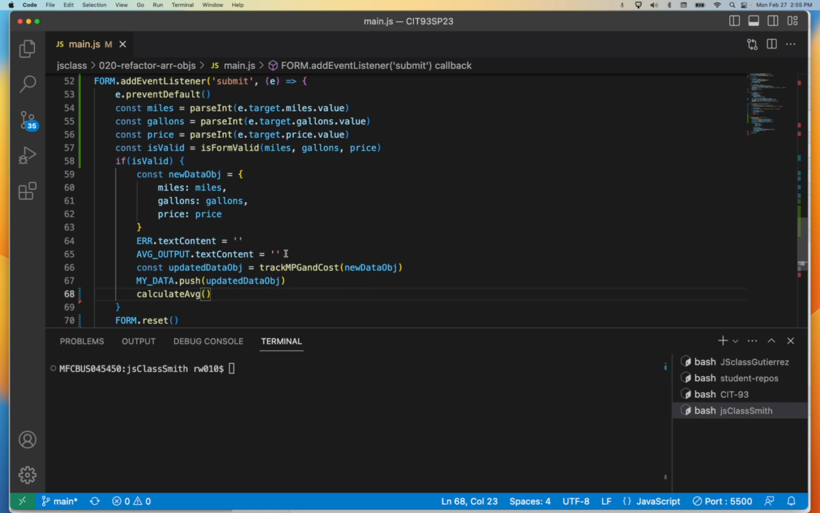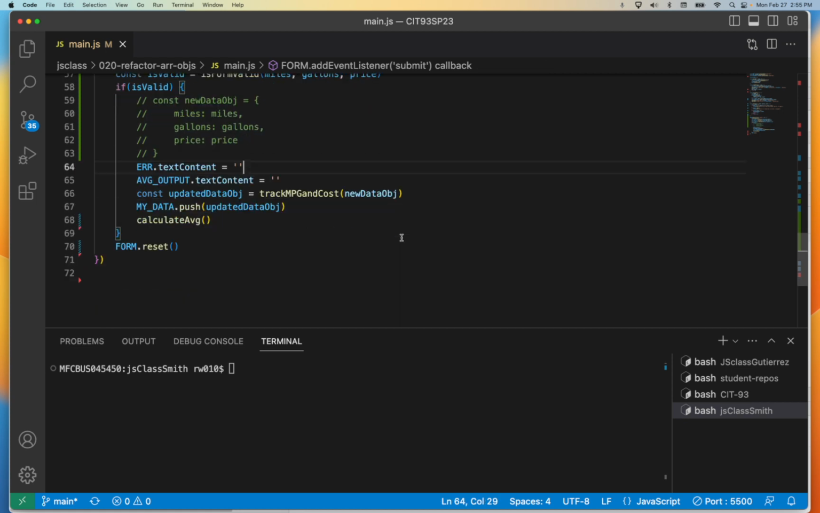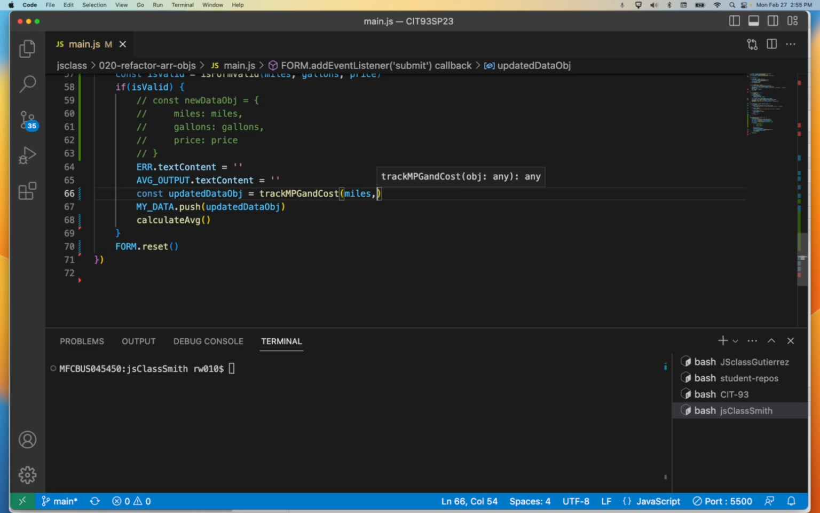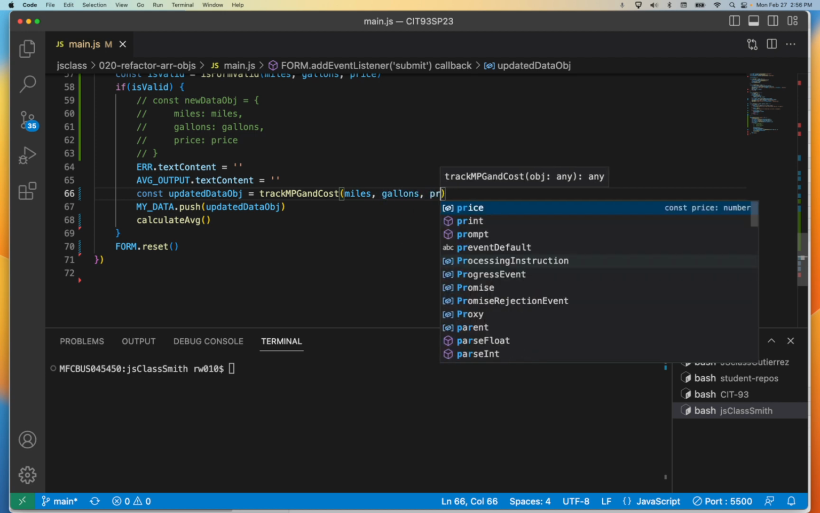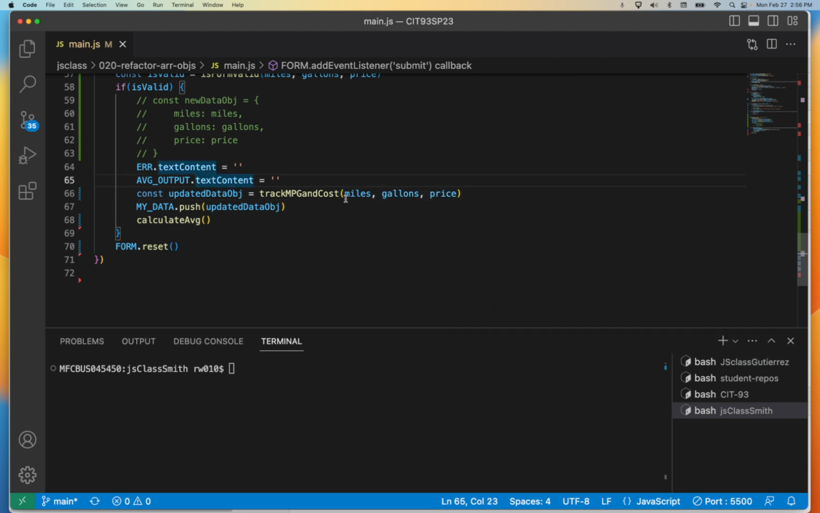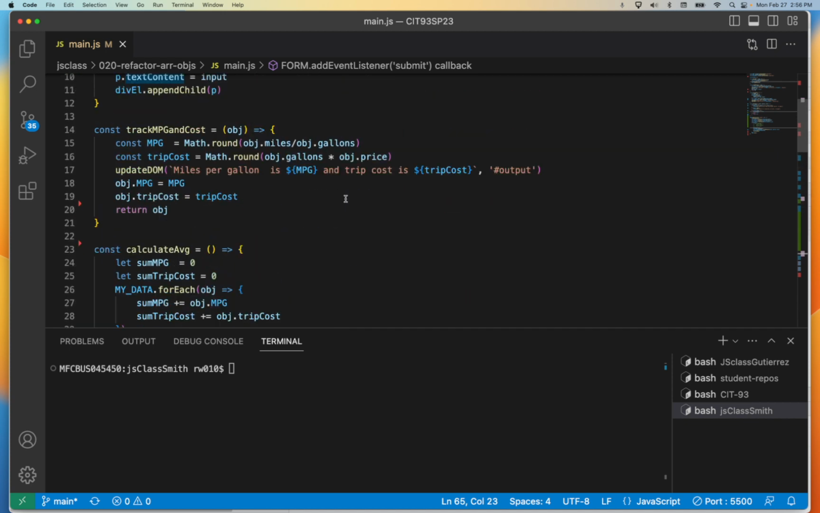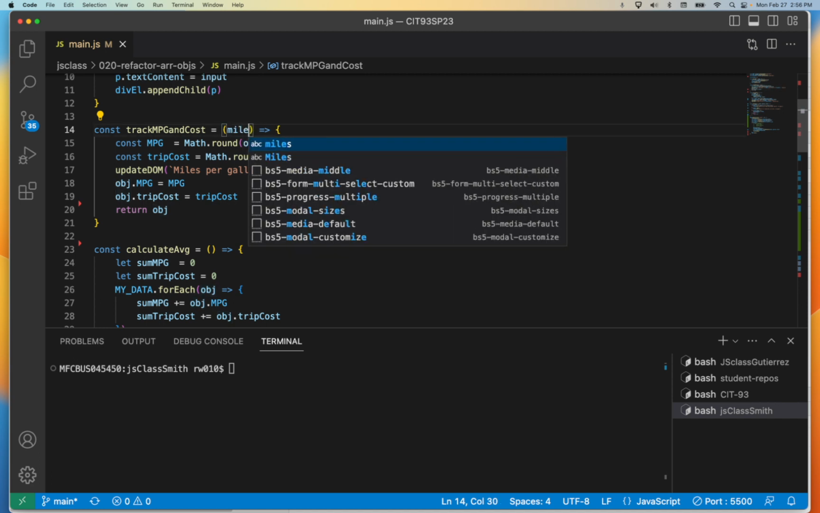Okay, let's do that, right? So in this case, let's comment out this, okay? And what we're going to do in here is pass to this miles, gallons, and price. Now what has to change if we do that? So we have to come up to where we're tracking our costs up here. We had the object before, so now we're just going to go back to where it was, a little more simple.